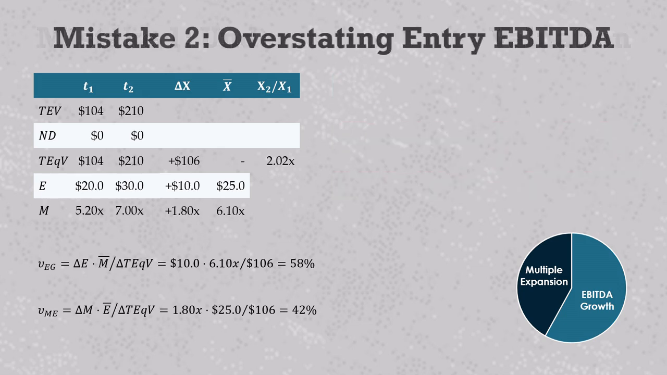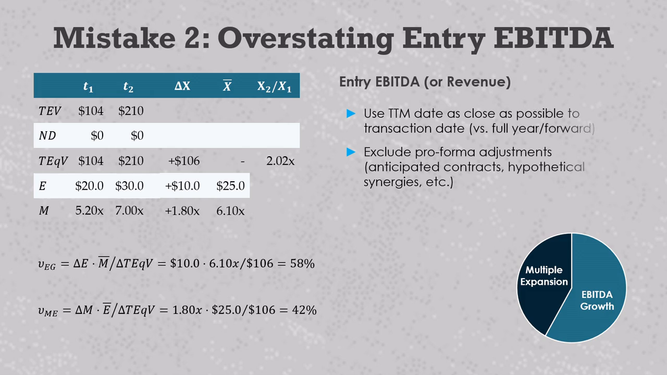Mistake number 2 is overstating the entry EBITDA, and this is a little easier to explain. We should always use an entry performance metric that has a TTM date that is as close as possible to the transaction date and is as unadjusted as feasible. Quite often, GPs base valuations on forward or full-year estimates even when deals close mid-year. And occasionally, they cite highly adjusted EBITDAs, pro forma for anticipated contracts or hypothetical synergies that may never happen.